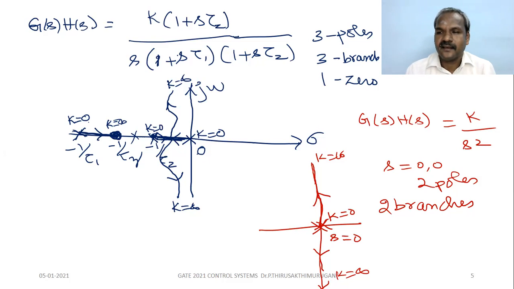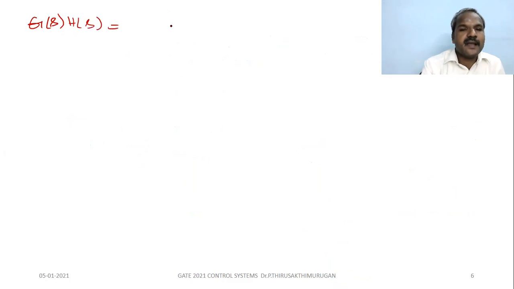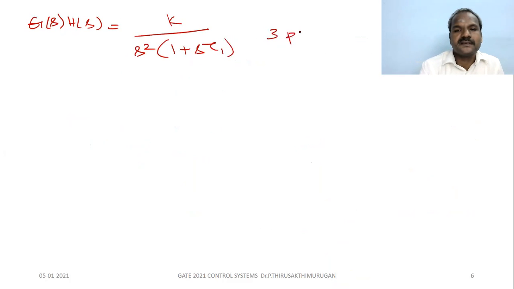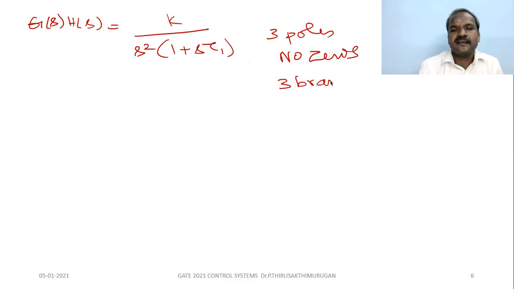Understand or not? Yes. Next, if the transfer function is g of s h of s equal to k by double integrator, we add the double integrator with 1 by s tau 1. So what is that? There are three poles, no zeros, so three branches.